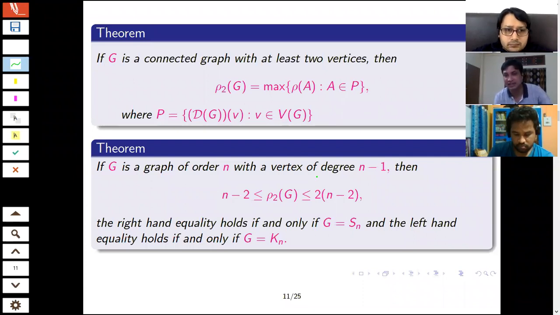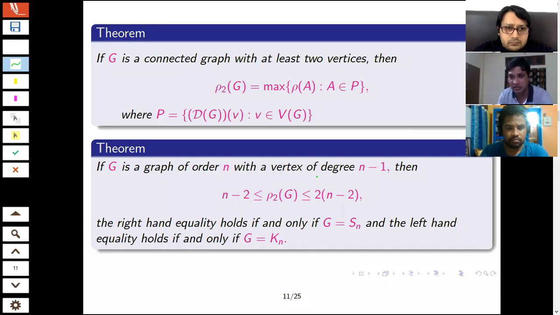If I consider the second largest one, I can consider all the principal submatrices of order n minus 1. Here P is the collection of all principal submatrices of order n minus 1. There will be n such matrices. For all of them the largest eigenvalue will be considered, and among them, whichever is largest will be the second largest distance Pareto eigenvalue. So what are its bounds?